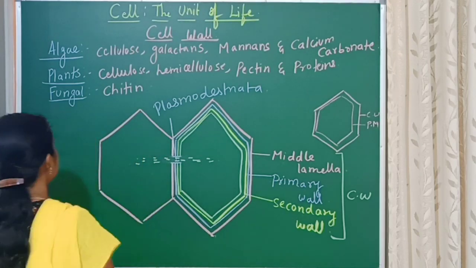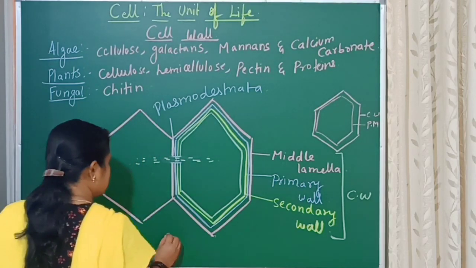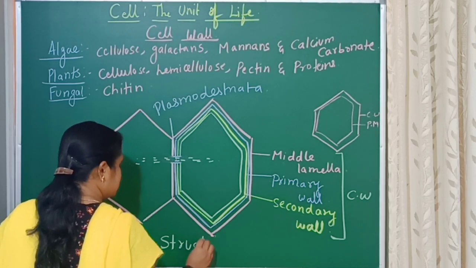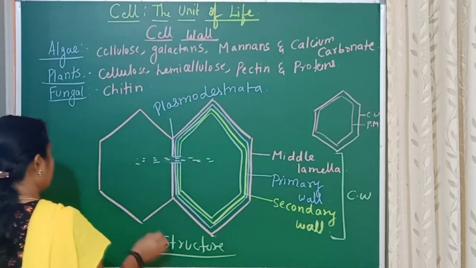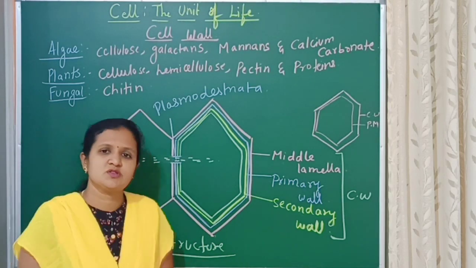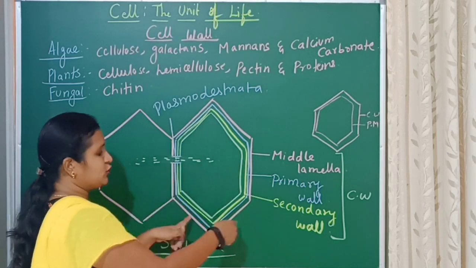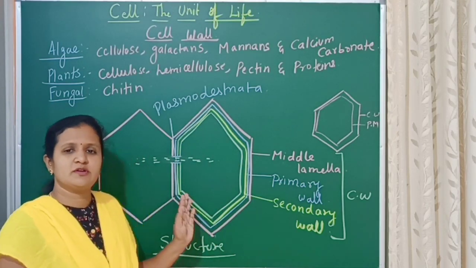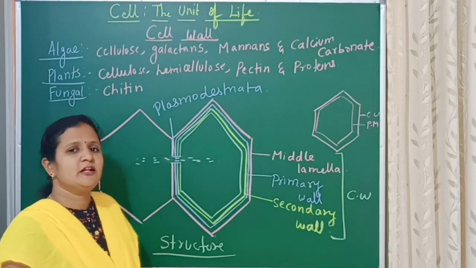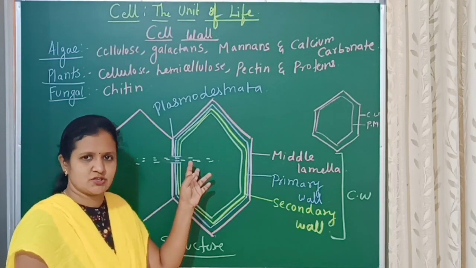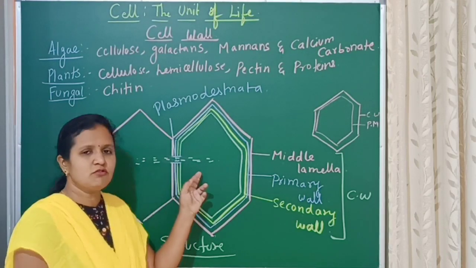Now coming to the function of the cell wall. Cell wall gives shape to the cell and helps in cell to cell connection. The materials will move from one cell to another cell.